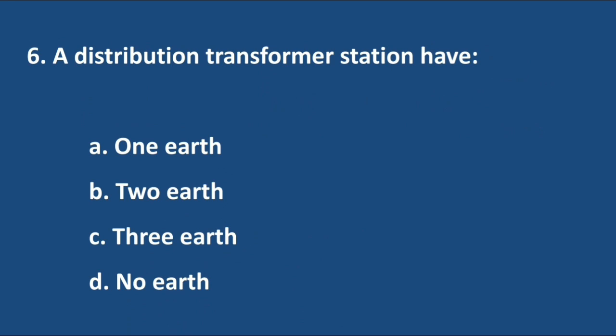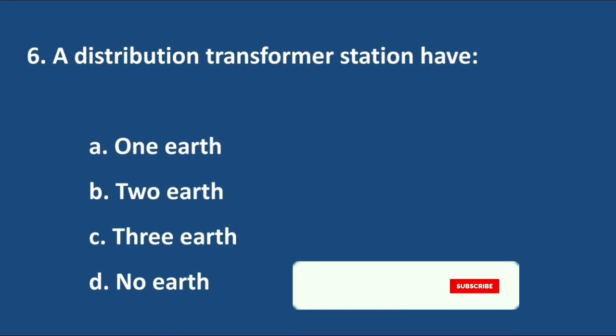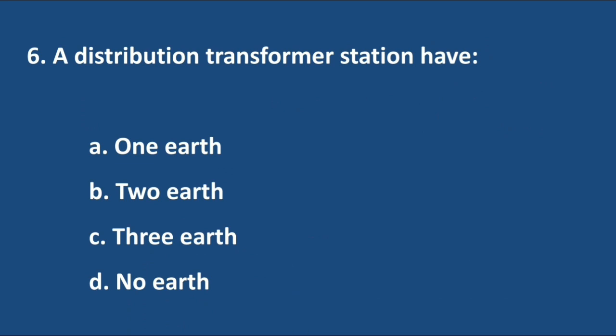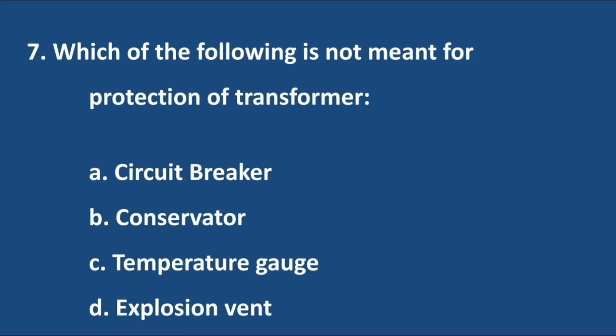Question number 6. A distribution transformer station have. Answer is option C, 3 earth. Question number 7. Which of the following is not meant for protection of transformer? Answer is option A, circuit breaker.